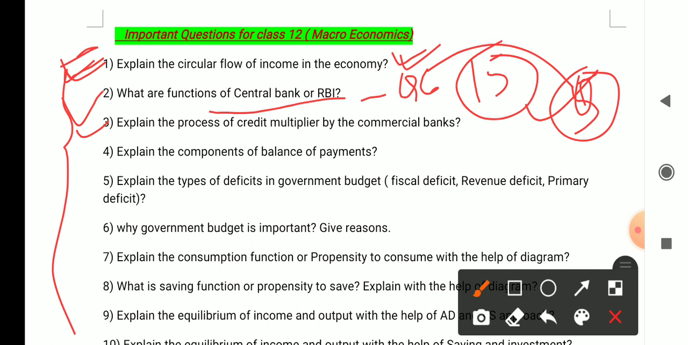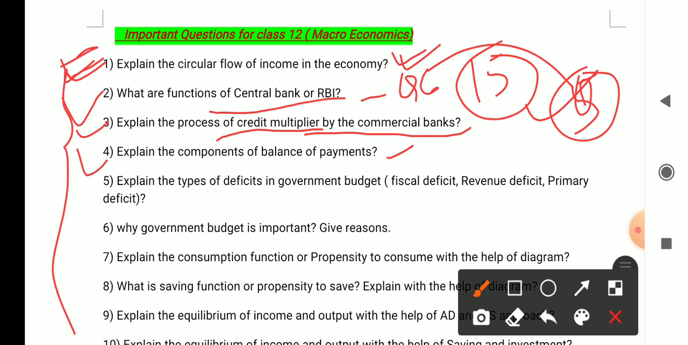The third question is the process of credit multiplier, which is also known as money creation. Explain the process of money creation by the commercial banks. This is very important. Again, it comes as a long question for 4 marks or maybe for 6 marks. The fourth question is: explain the components of the balance of payments. Again, this is very important.